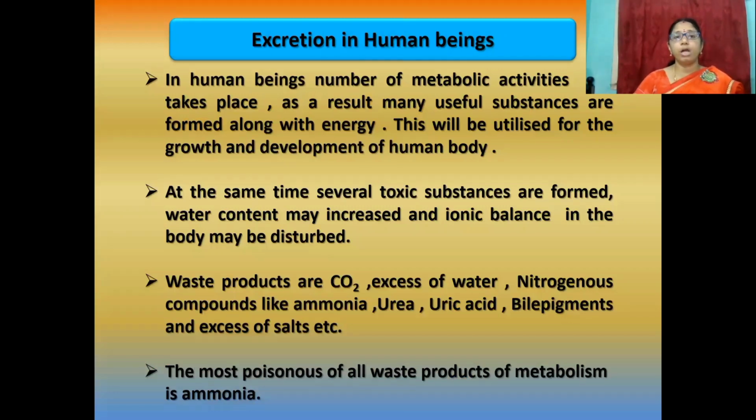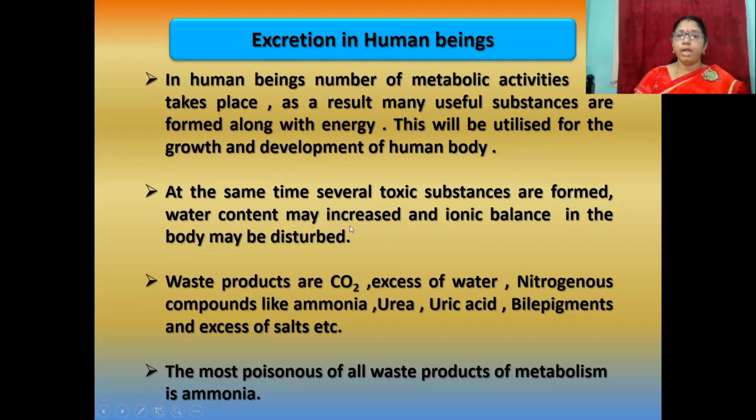Now let us discuss excretion in human beings. In human beings, a number of metabolic activities take place. As a result, many useful substances are formed along with energy. This is utilized for growth and development of the human body. At the same time, several toxic substances are formed.